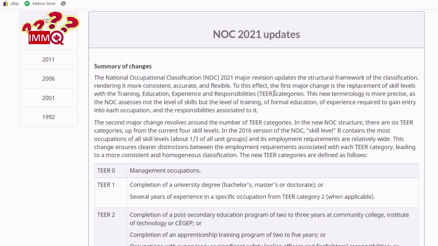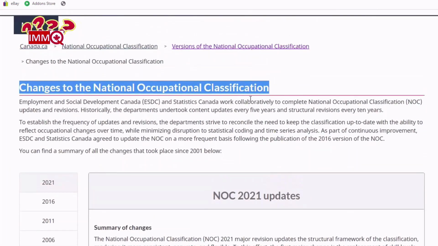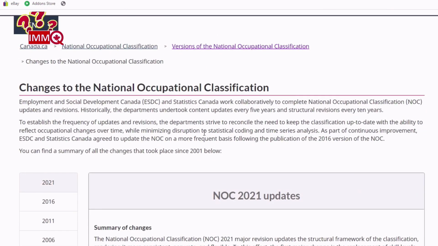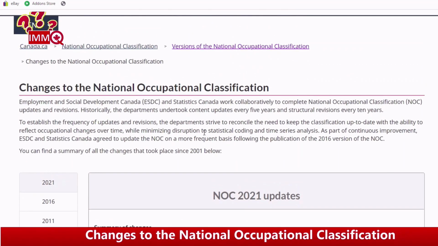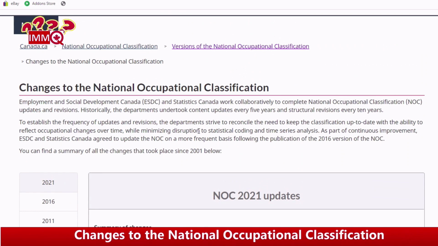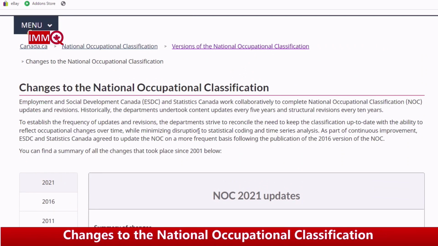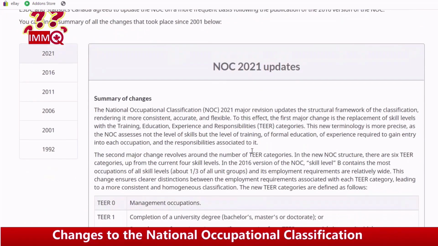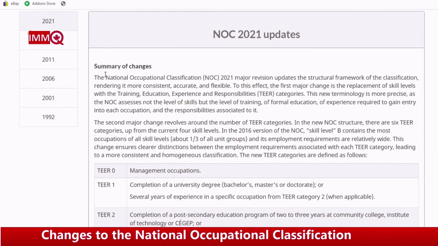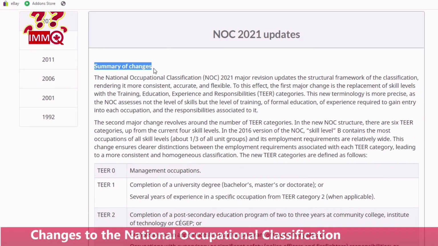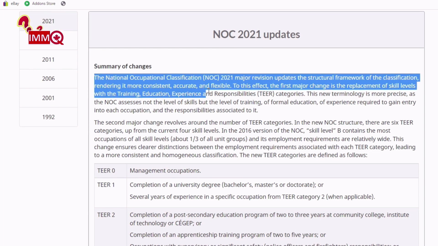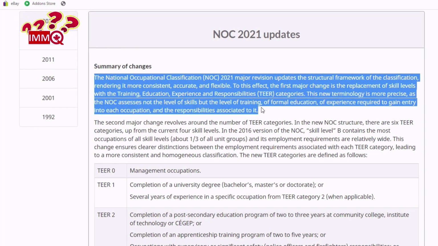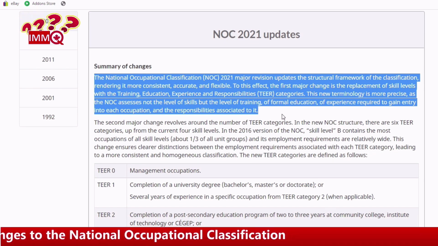As part of continuous improvement, ESDC and Statistics Canada agreed to update the NOC on a more frequent basis following the publication of the 2016 version of the NOC. NOC 2021 Updates. Summary of changes. The National Occupational Classification (NOC) 2021 major revision updates the structural framework of the classification, rendering it more consistent, accurate, and flexible.